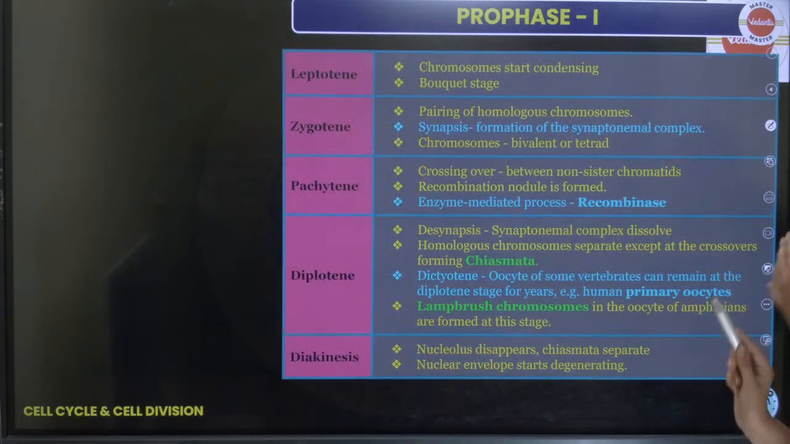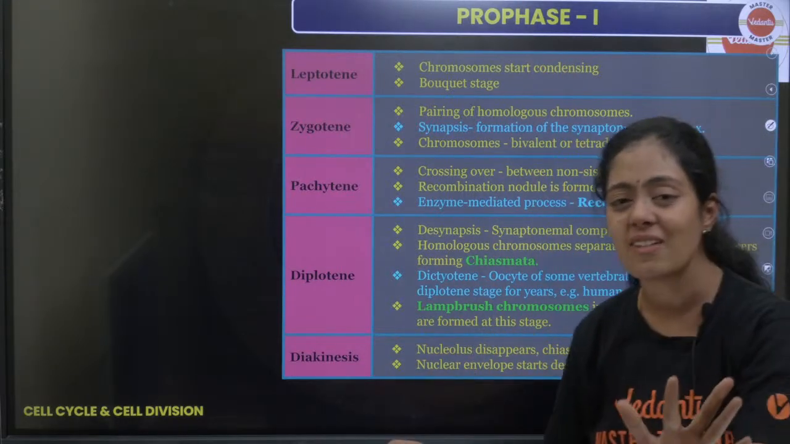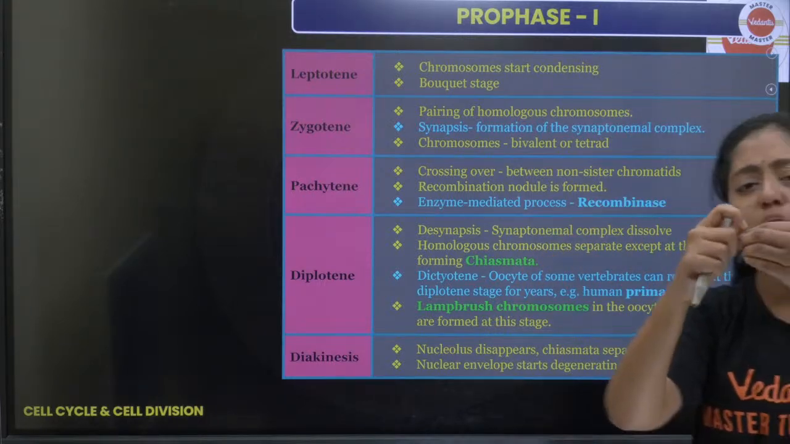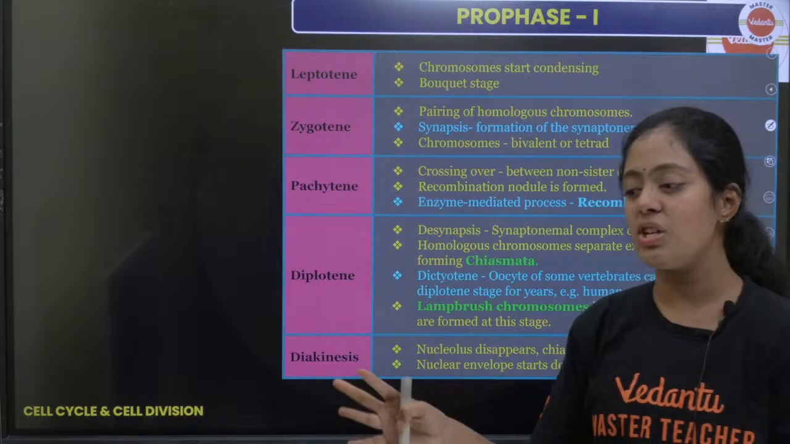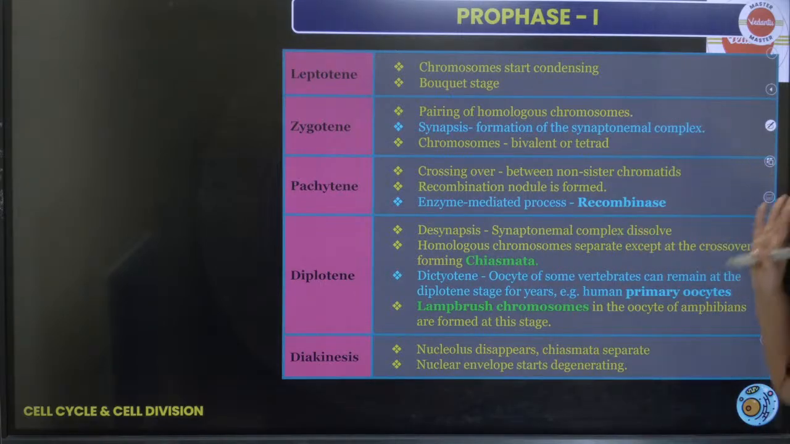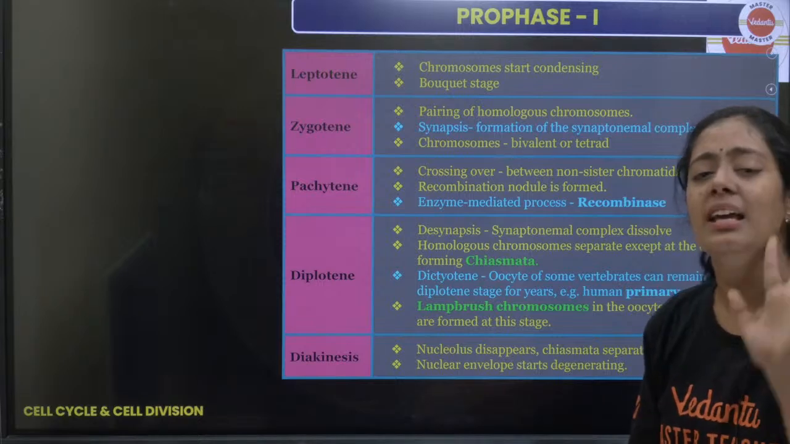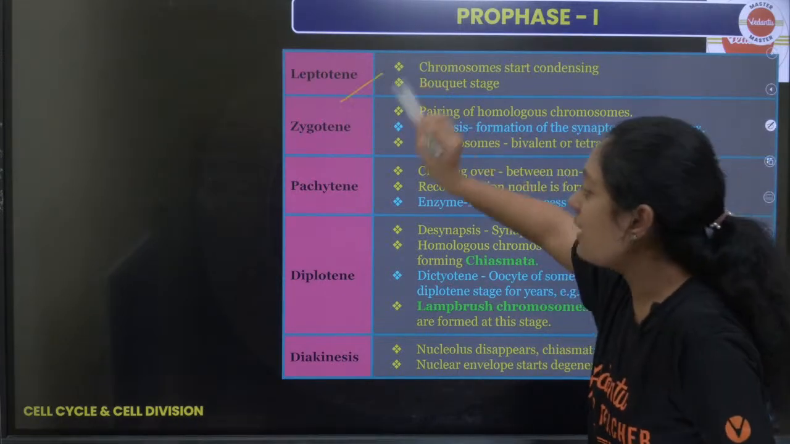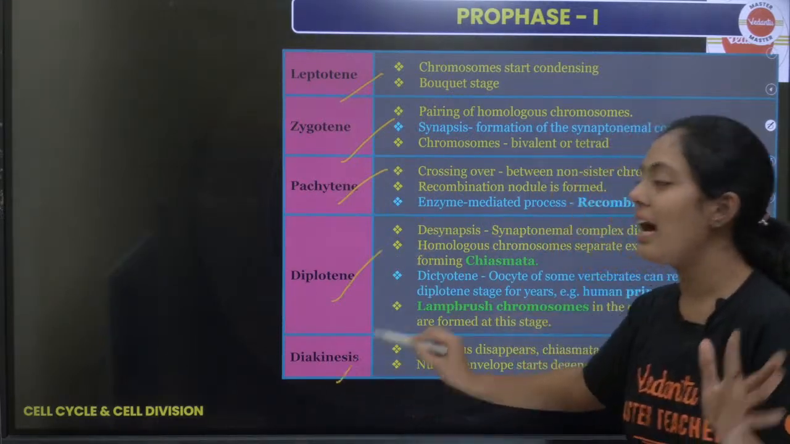Okay, now let's start. Very important point, children: all these stages are very important substages of prophase 1. It is the longest stage. In your entire cell division, this is the longest stage, that is prophase 1, and it is very important. What are the substages, children? Repeat after me: leptotene, zygotene, pachytene, diplotene, diakinesis.